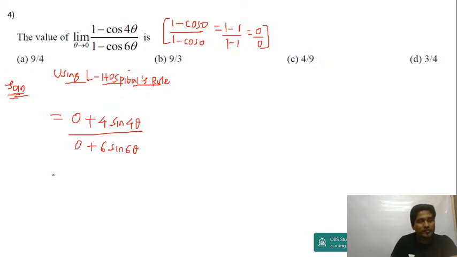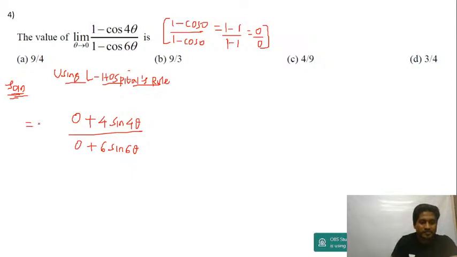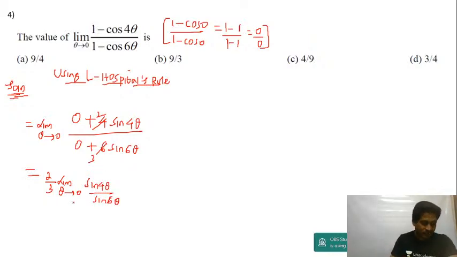So 4 upon 6. I'm going to keep the limit as it is, since I'm just using L'Hopital's rule. So this is limit theta tends to 0. I'm going to cancel this: this is 2, this is 3. So I'm going to take 2 by 3 out. Limit theta tends to 0, sin 4 theta upon sin 6 theta. Right, no need to use L'Hopital's again. If you want, you can use L'Hopital's rule, guys; again you get 0 by 0 form.